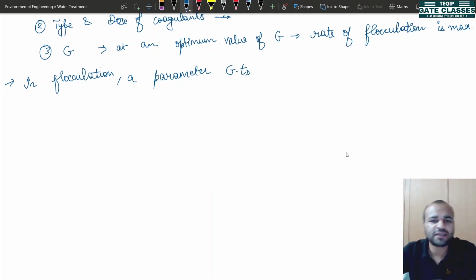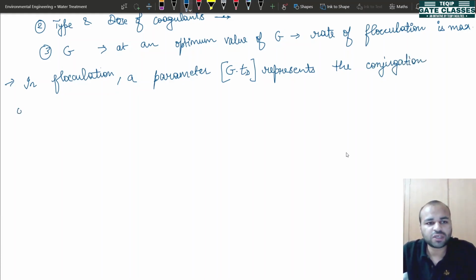G is again the temporal mean velocity gradient, and TD is the time that you are providing, the detention time you are providing to the particular process. Okay. Now what does it represent? The multiplication of these two terms represents the conjugation opportunity.